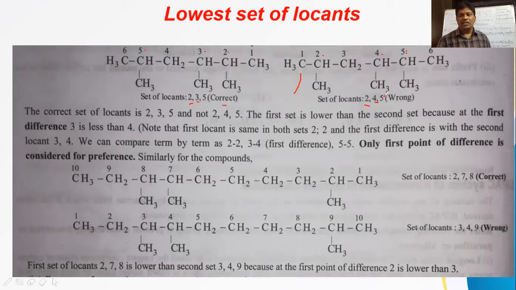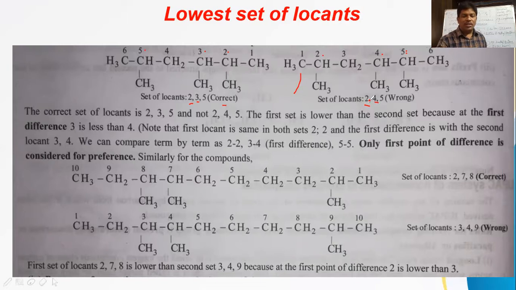When there is clarity in the second set of locants, we need not check the third set. Why did we not take the first set of locants into consideration? Because the same terms are there, 2 and 2, in both cases. So only the second set we have to check here. So this is called the lowest set of locants.